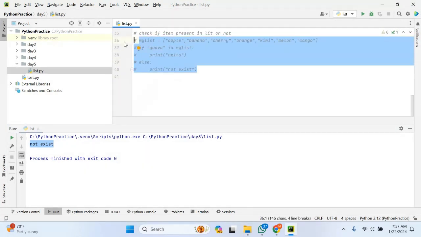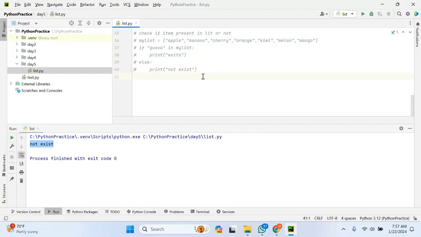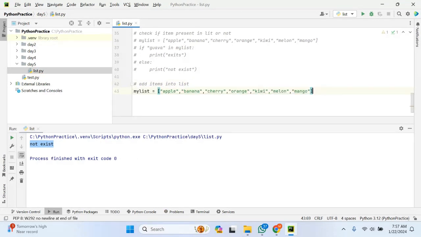Another important manipulation is how you can add or remove items from the list, how you can add, append or insert items into the list. Let me define one list variable. Very important point: simply adding items into the list. Let me uncomment this, with apple, banana, cherry. Let me define only these particular values. So what I'm doing, I'm just appending.